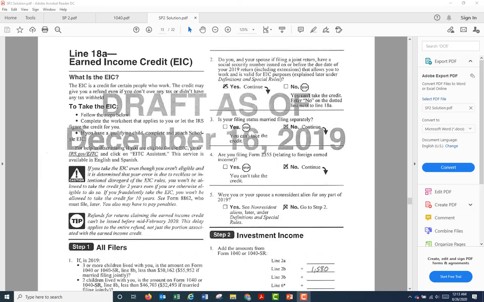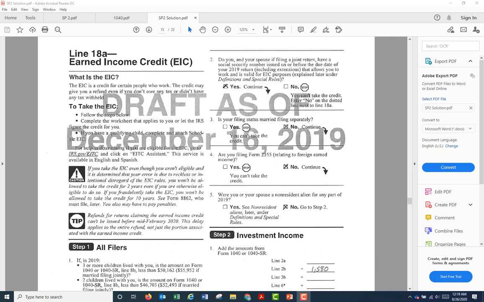To determine whether the taxpayer qualifies for the EIC, we use this worksheet, which is part of the tax return instructions and does not need to be filed along with the Form 1040. It goes through 6 steps to determine whether or not the taxpayer qualifies for the EIC.